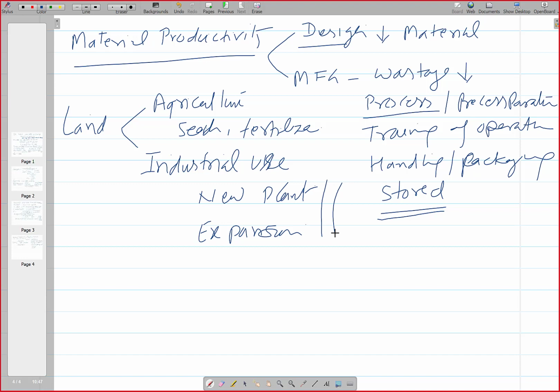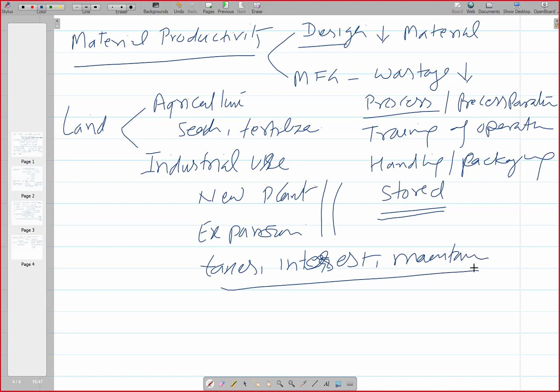And if we go for very large land which is not actually needed, then it will lead to unnecessary expenditure on taxation, or on interest on the money taken from the banks, and on the maintenance of the entire thing. All that will lead to increased input cost as far as the land is concerned. So we need to see that whatever is there is really as per the actual requirement only.